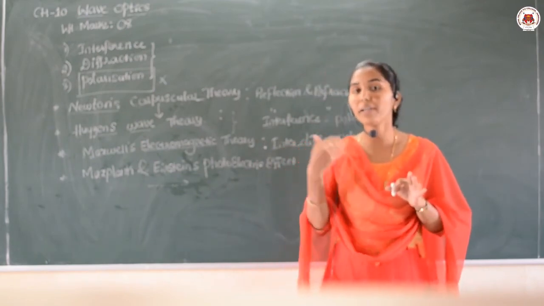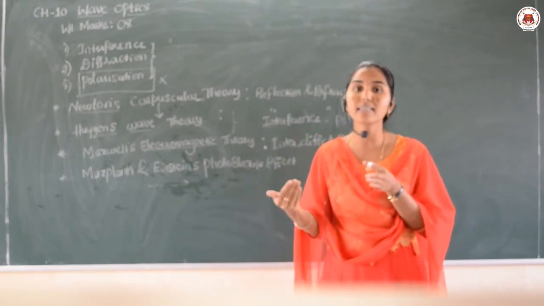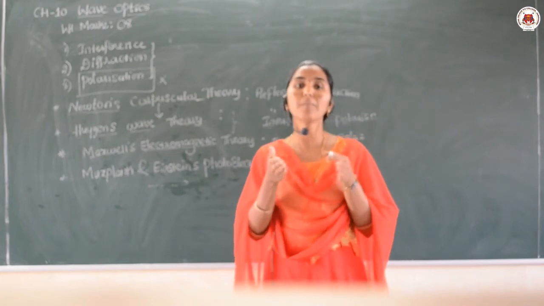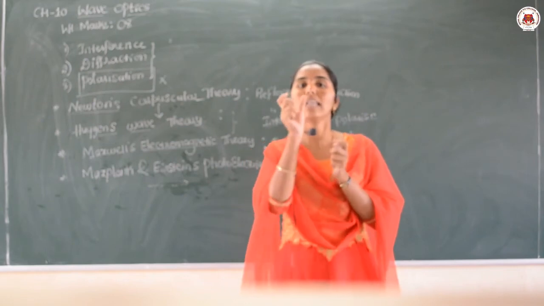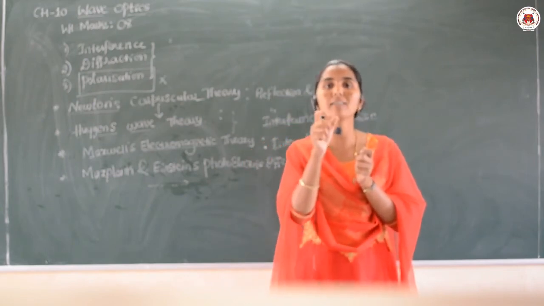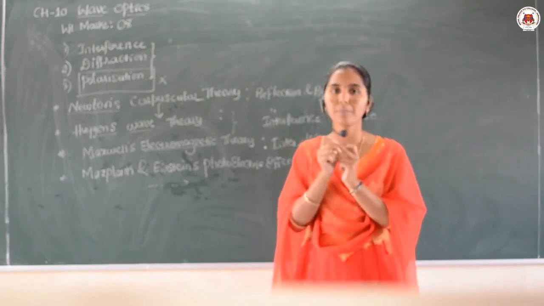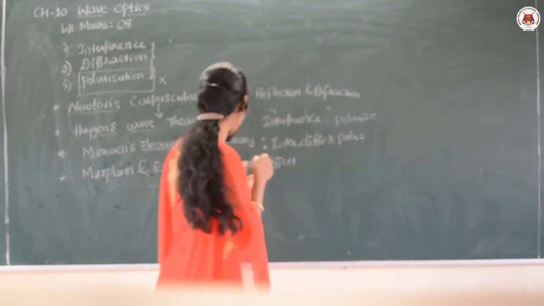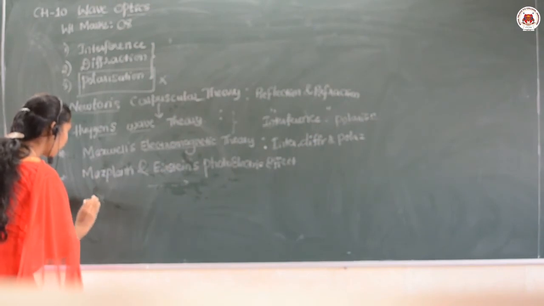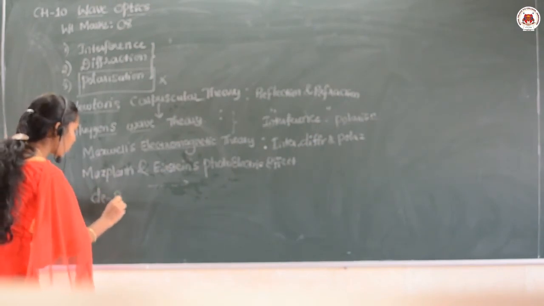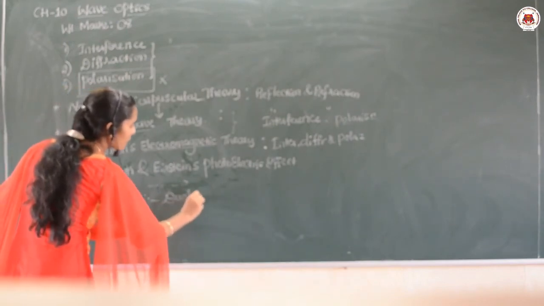That means, according to his theory, light sometimes behaves as a particle and sometimes as a wave. So if you add both natures, light behaves like a dual. That means it has two natures, one is particle nature and one is wave nature. Is that clear? Yes. So de Broglie finally explained the dual nature of light.